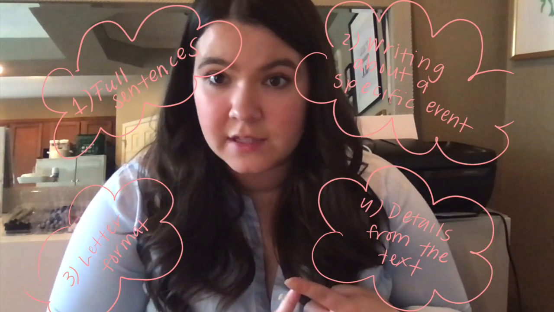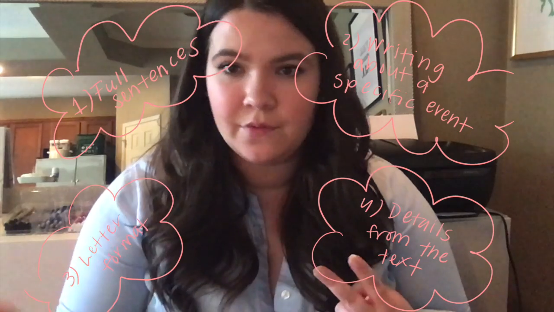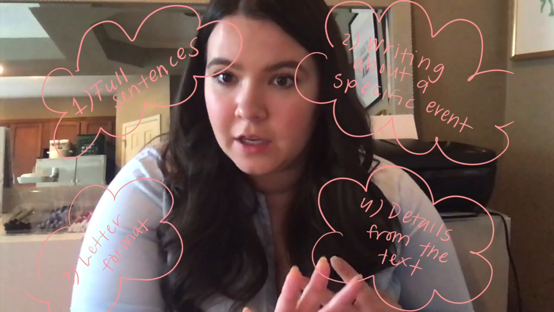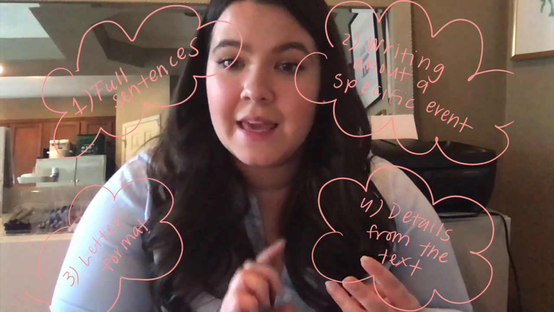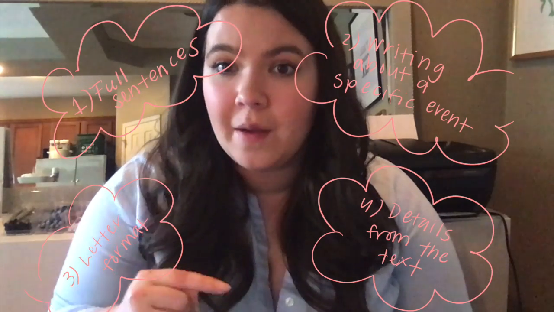As you're working, make sure that you check your rubric to make sure that you are including the main elements that are required. So that you're using full sentences, that you are writing as if you were in the past and talking about a specific event, that you are using the format of a letter, and you are describing what you would see. So you're including details from the text that we've been reading.